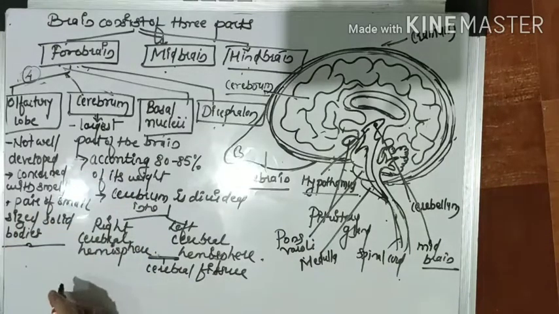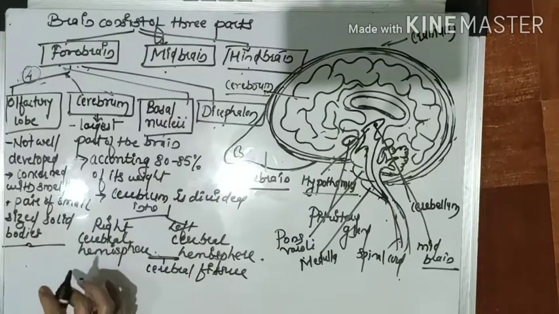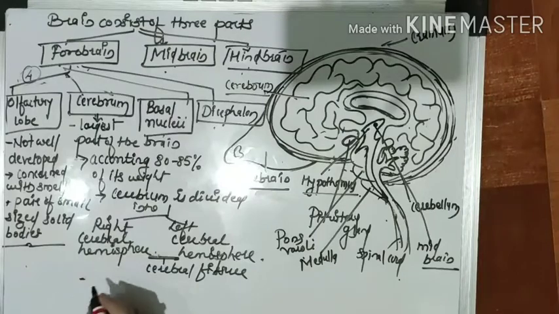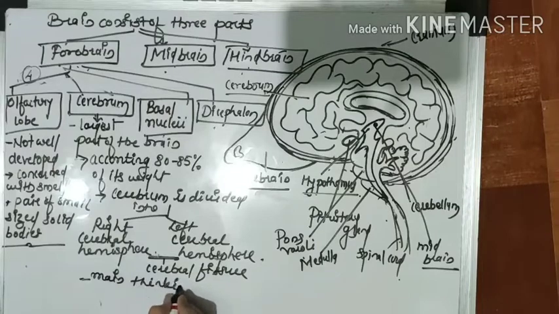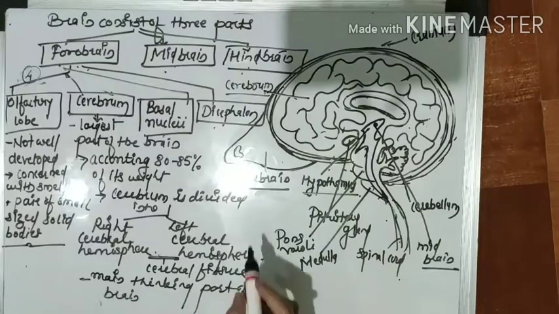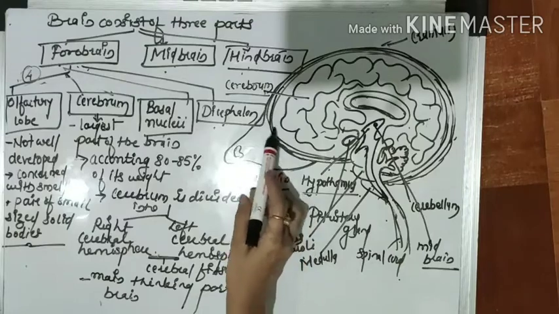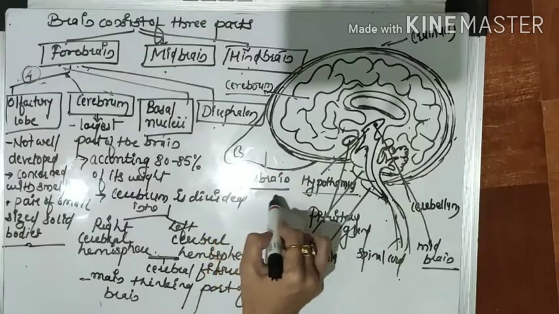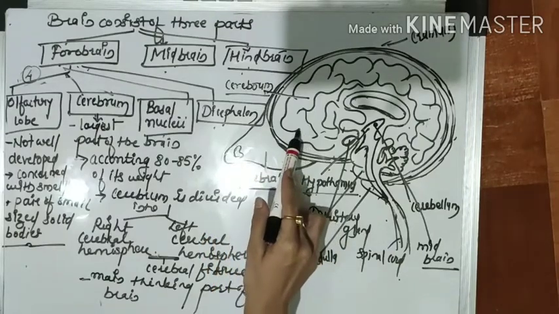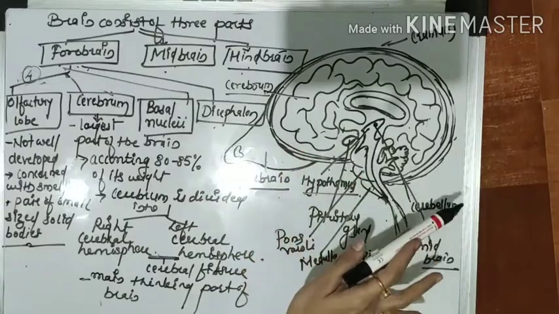Now you know the cerebrum is actually the main thinking part of the brain. You can see this is the forebrain, and the forebrain has the olfactory lobe, cerebrum, basal nuclei, and diencephalon.